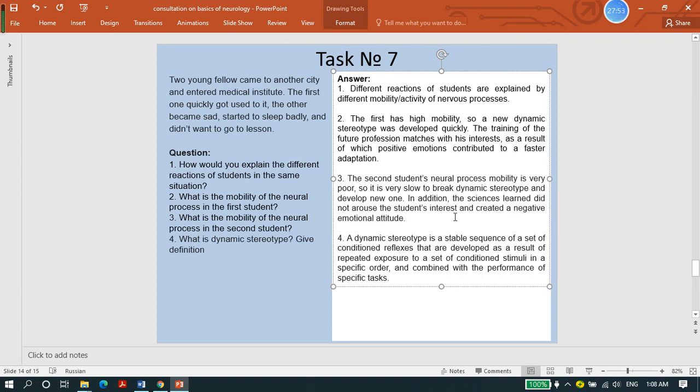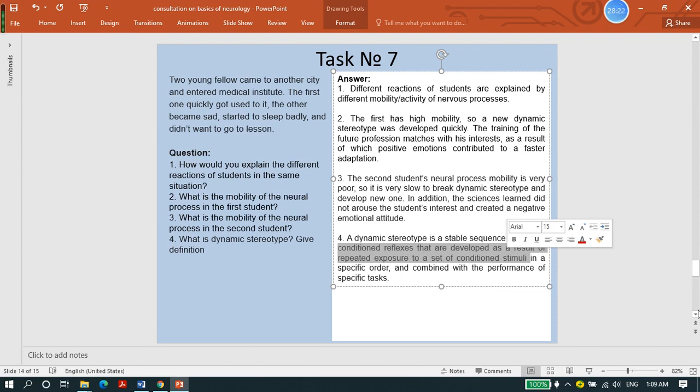And the next question: what is a dynamic stereotype? Give the definition. A dynamic stereotype is a stable sequence of a set of conditioned reflexes which are developed as a result of repeated exposure to a set of conditioned stimuli in a specific order and combined with the performance of specific tasks.